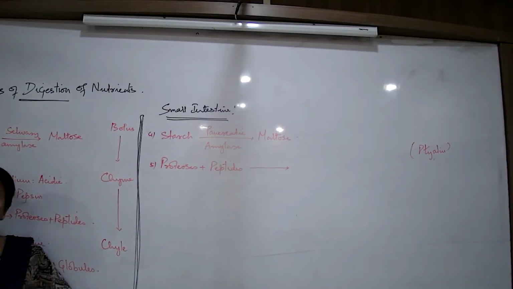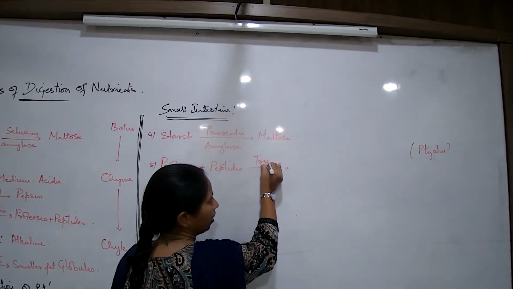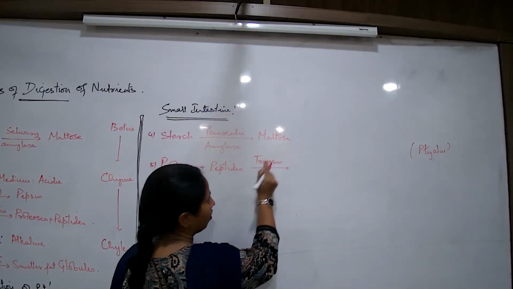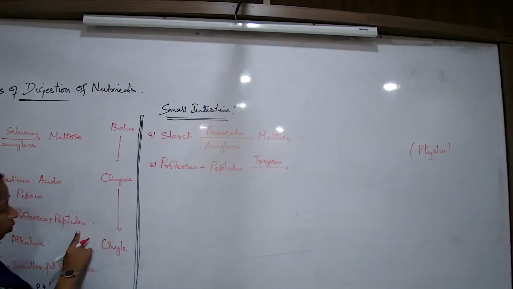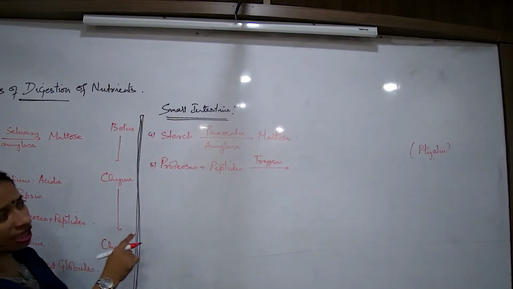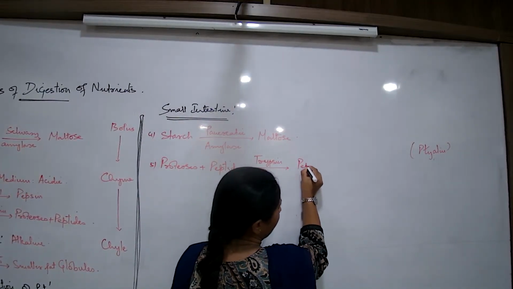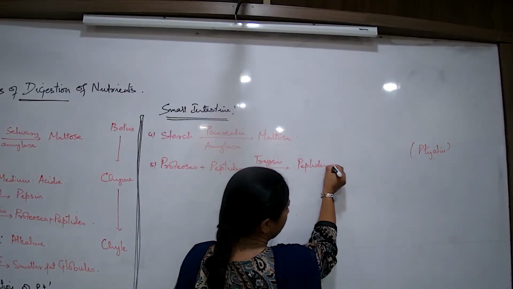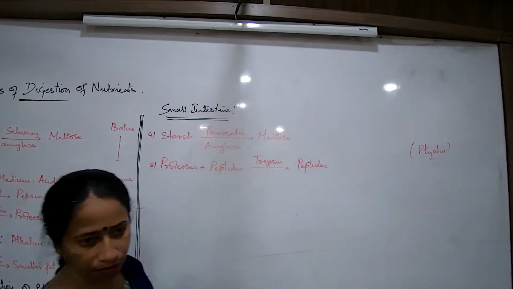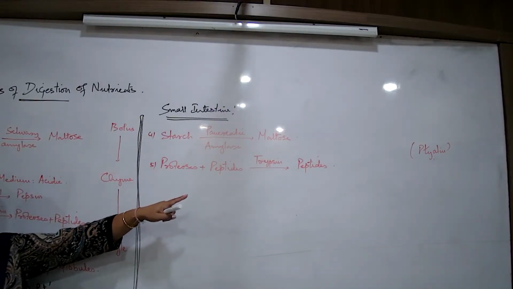Which one? Trypsin. You have to remember these names. Proteoses means the partially digested proteins जो stomach में था. Now it is coming down to the intestine और further digest होना है. So this partially digested protein, with trypsin, will get converted to smaller peptides. और simple हो गया. But फिर भी simple और simple होना बाकी है.